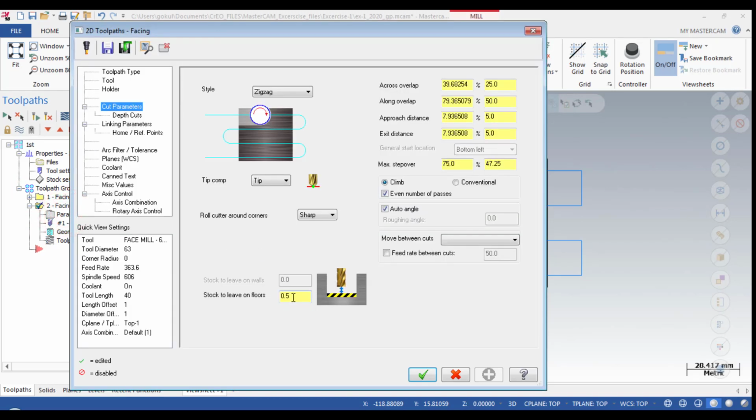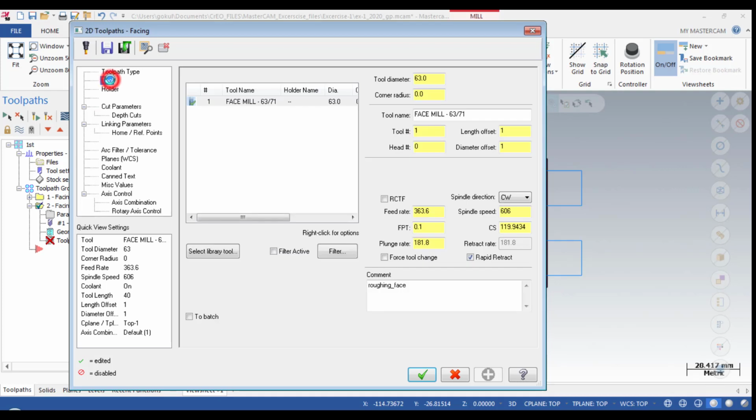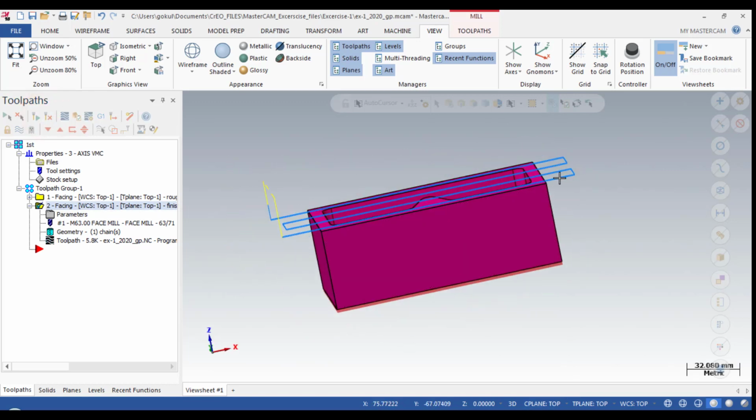Because I will use the same cutter for the finishing pass, just go for that, copy and paste, and I will just double click the parameter. If you see here, it will appear, and go to cut parameter and select 0. Give stock to leave on the floor to be 0. It is a final pass. And to ensure that, I will just give finish that command. Okay, and regenerate all the dirty operations. That's all.